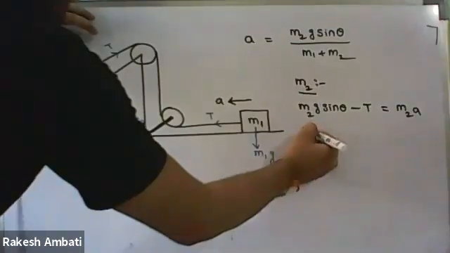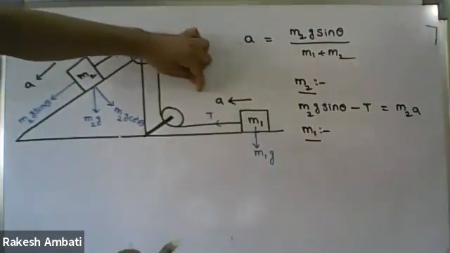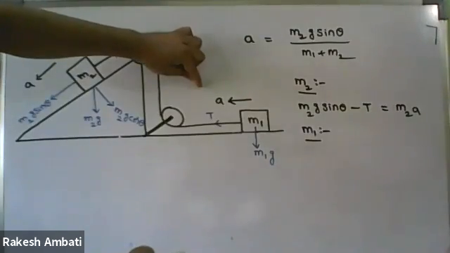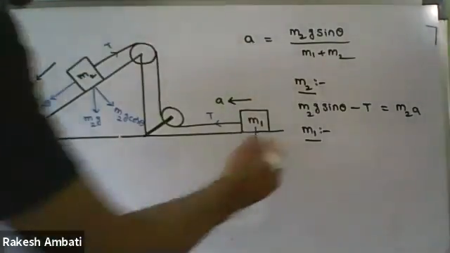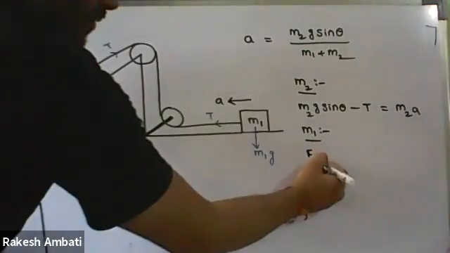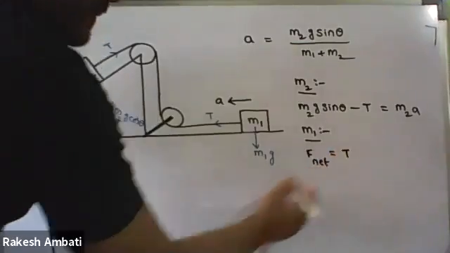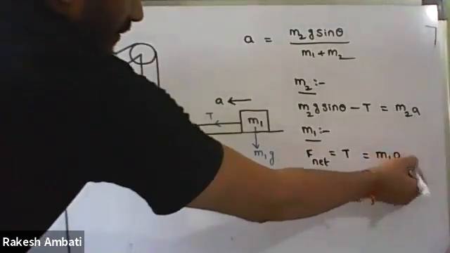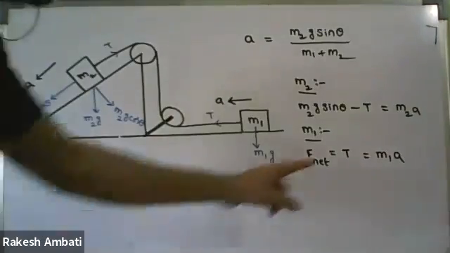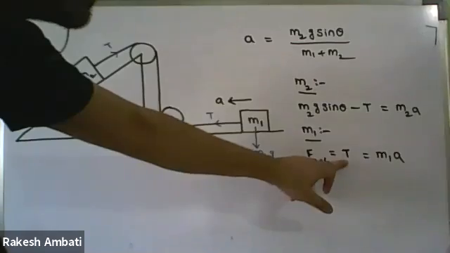Then in the case of the M1 block, along the direction of motion, how many driving forces are acting? Only one. So in the case of M1, the resultant force is T, which equals mass into acceleration, M1a. If we add both equations, minus T plus T cancel out.